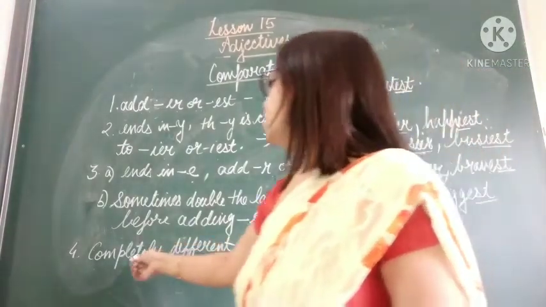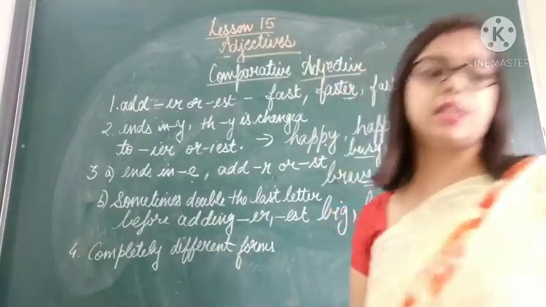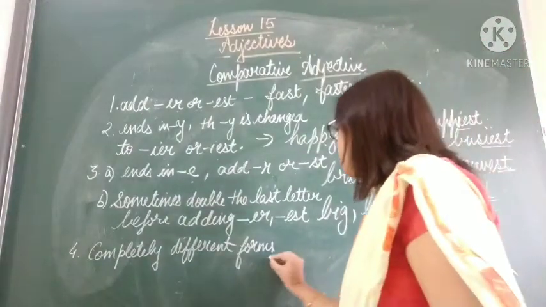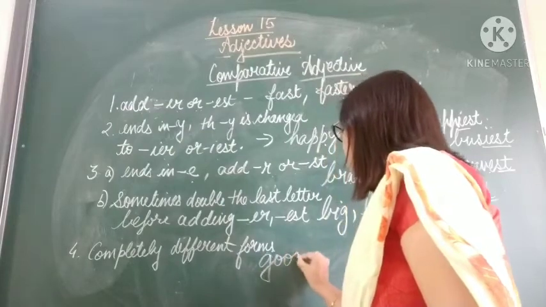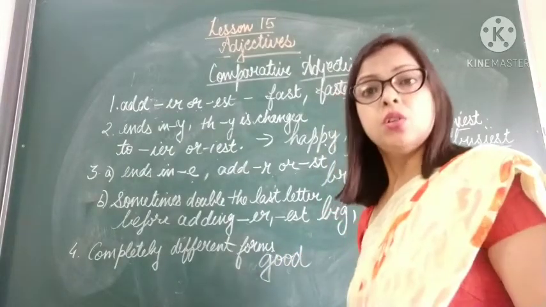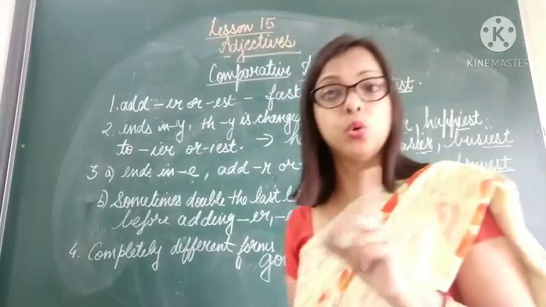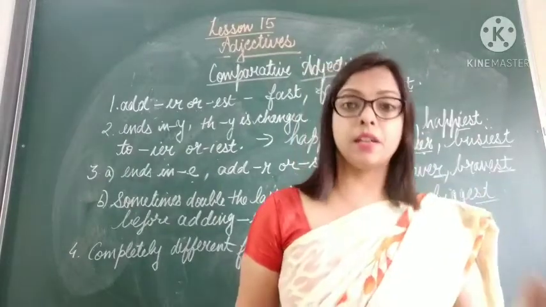Now sometimes, children, adjectives have completely different forms. Take the example of good. Ram is a good boy. Is someone gooder than Ram? No, don't say this. There is no word gooder. Someone is better than Ram.